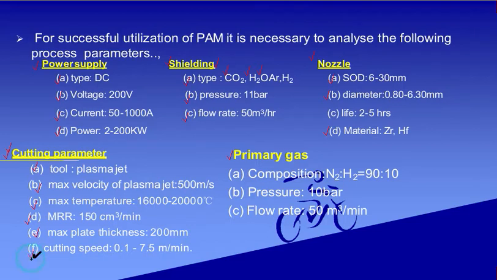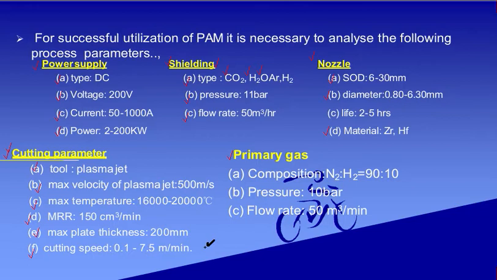Now let's have a look at the primary gas. What gas are you considering? Obviously it is the main gas you are using, accompanied by the shielding gas. Whenever we are talking about the main gas or the primary gas, basically it is a composition of nitrogen and hydrogen.